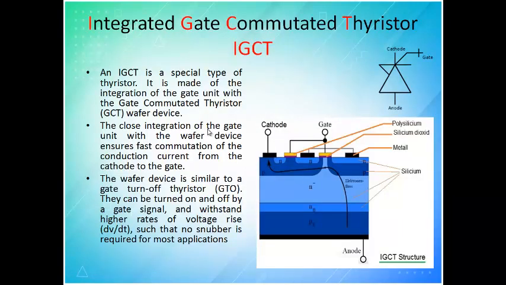Next let us go on to the last device, which is the integrated gate commutated thyristor. They thought, why could we not take the SCR alone and give it a name as GCT? But it is the same as the IGBT itself. In IGBT I told you that you should not say it as SCR. When you say SCR, the device name becomes IGCT.